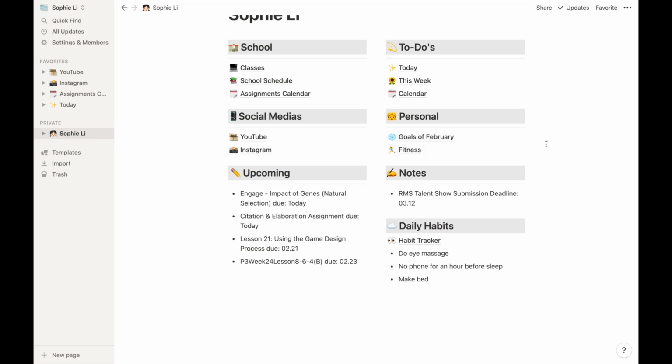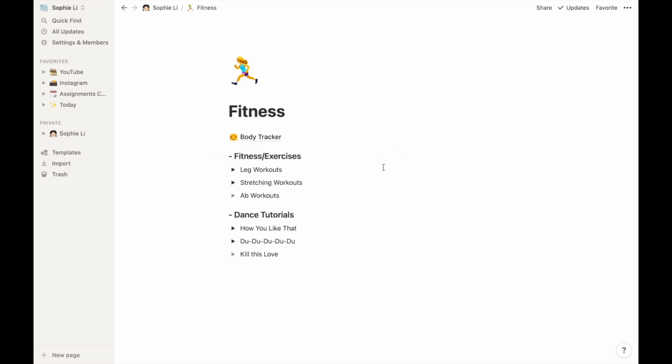For my personal section, today I'm not going to be showing my goals of February since they include some of my personal information about school and some of my exercises, so I'm not going to be showing it. But for my fitness, I have my body tracker over here, which is even more private than the goals of February. For my leg workout, it is basically a link that I created.